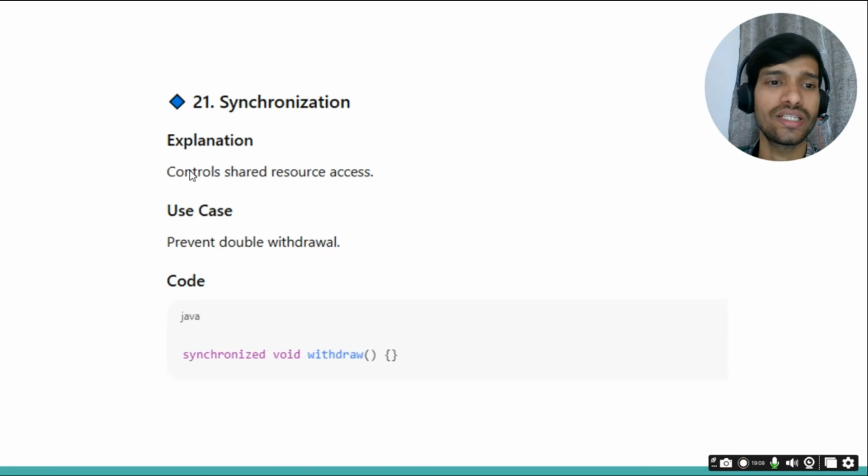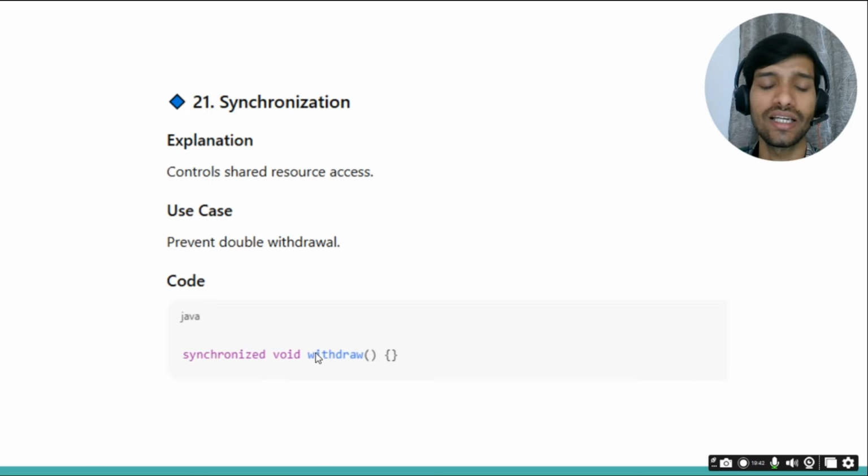Then synchronization. If we create one object or one method or one instance as synchronized, only one thread will be able to access that particular method at a time. So for example, there is a withdrawal method. We are trying, at the same time, to withdraw an amount from two different sources.